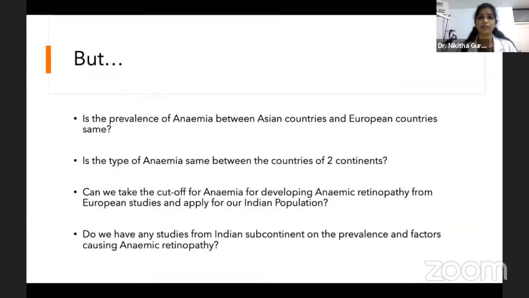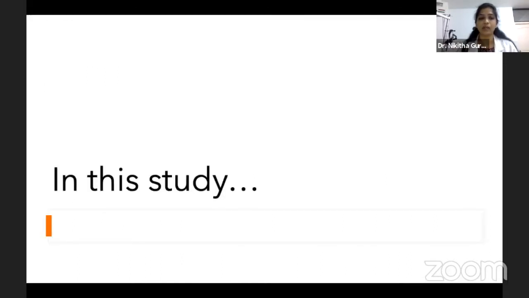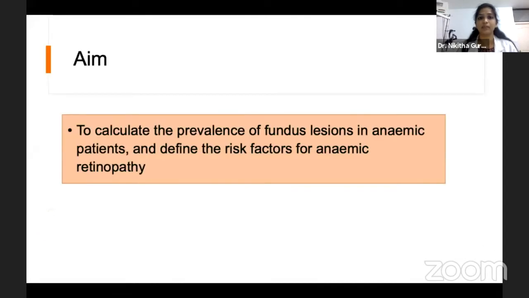But is the prevalence of anemia between Asian countries and European countries same? No. Is the type of anemia same between countries of two continents? No. Can we take the cutoff for anemia for developing anemic retinopathy from European studies and apply for our Indian population? Definitely not. Do we have any studies from Indian subcontinent on the prevalence and factors causing anemic retinopathy? So we found none. So with this background, our aim of the study was to calculate the prevalence of fundus lesions in anemic patients and define the risk factors for anemic retinopathy.